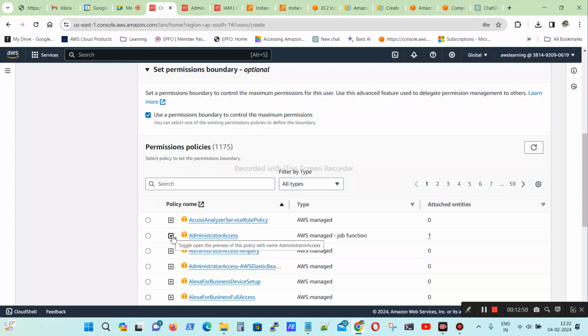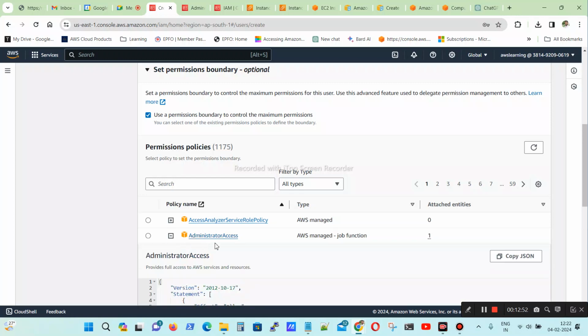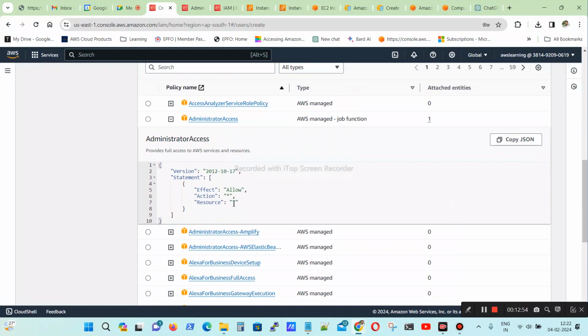For example, if I give admin access, I am allowing this, which is in JSON script. It will be there automatically; we need not create it. We create it only when we are creating inline policies. Otherwise, we need not create it. So, up to here, this script is common.